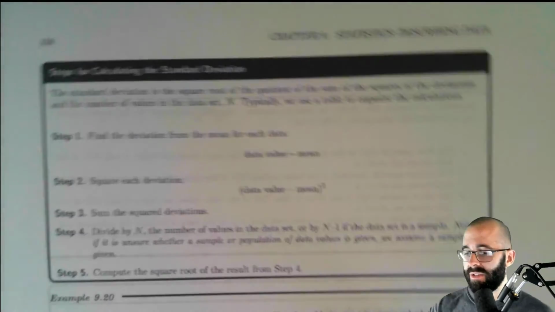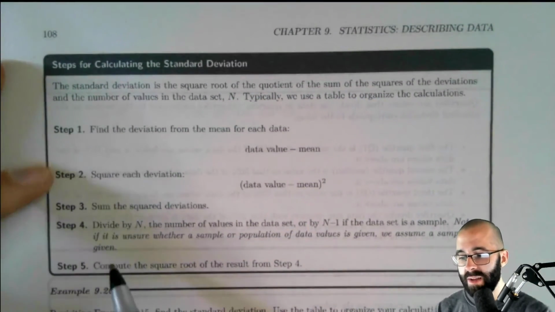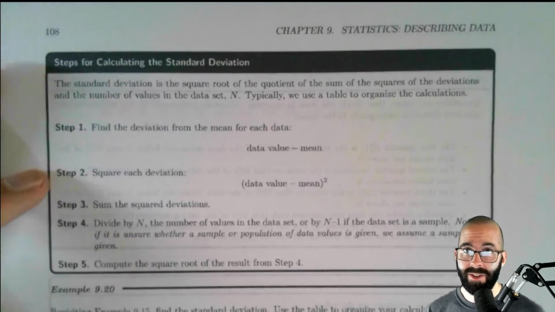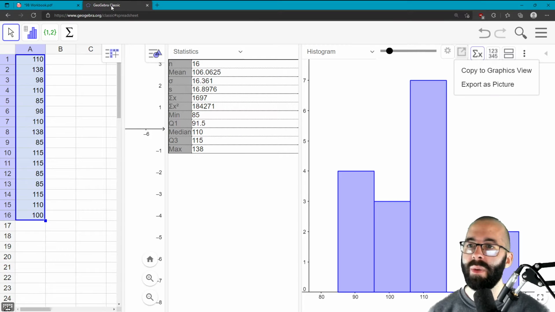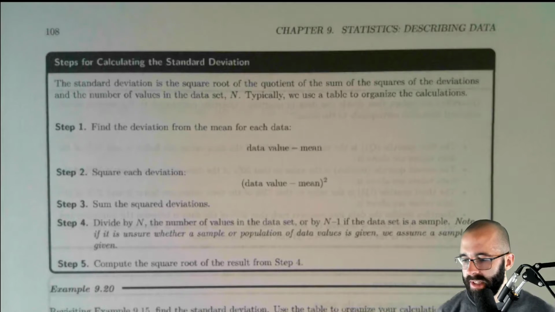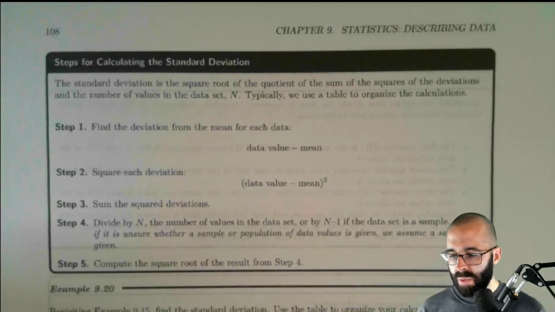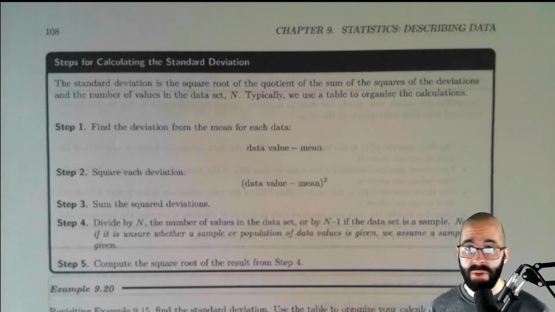So we got good news and bad news for how to calculate it. You want a step-by-step process? I got a step-by-step process for you. But I'm also allowing you to use your computers. So before we even look at how to calculate the standard deviation, it's right here: sigma and S. They're slightly different. We'll talk about when to use which one. It's a bit of a confusing thing. But GeoGebra can calculate your standard deviation just right there for you. But let's go about doing it by hand.